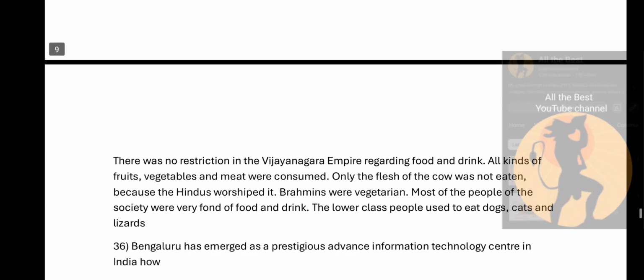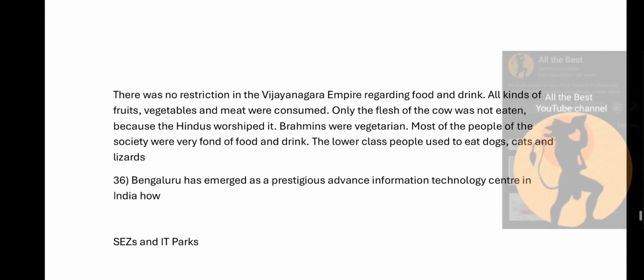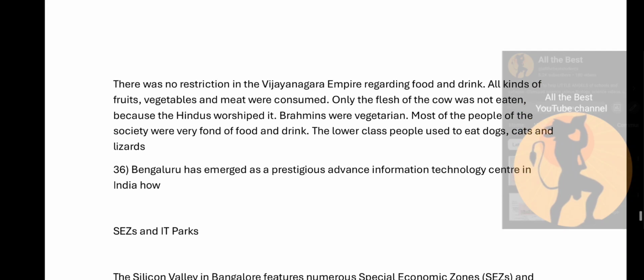Coming to the diet, there was no restriction in the Vijayanagara Empire regarding food and drink. All kinds of vegetables, fruits, and meat were consumed. Only the flesh of the cow was not eaten because the Hindus worshipped it. Brahmins were vegetarian. Most of the people of the society were very fond of food and drink. The lower caste people used to eat dogs, cats, and lizards.